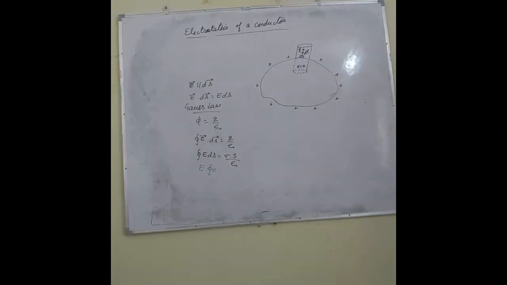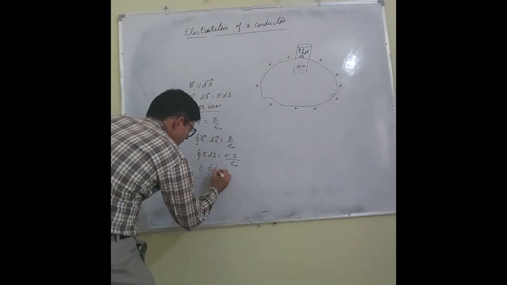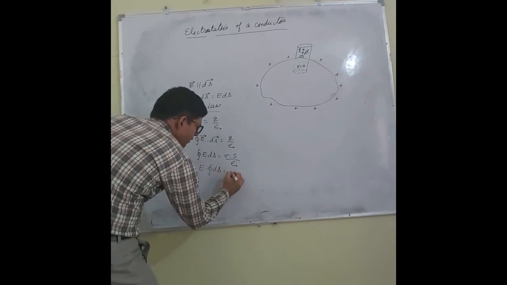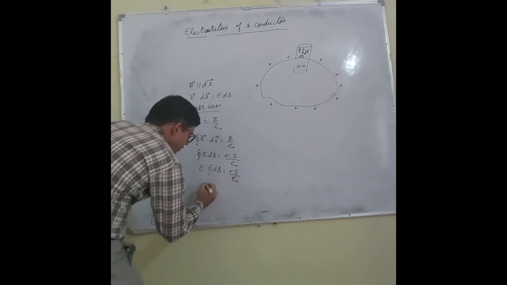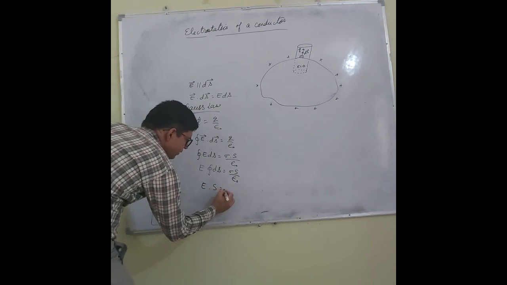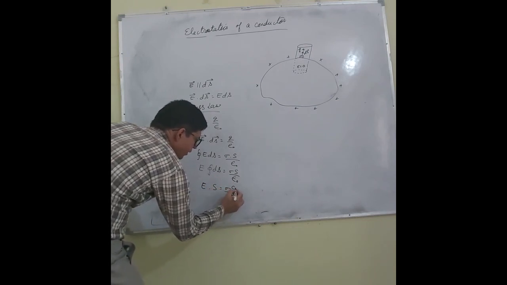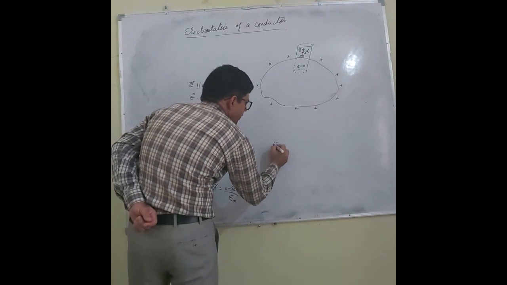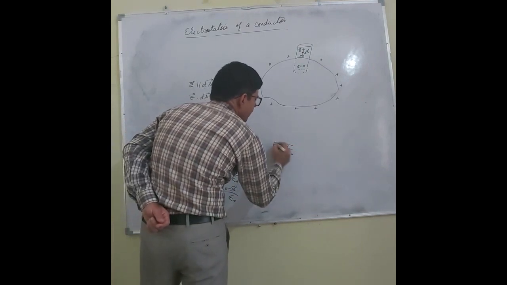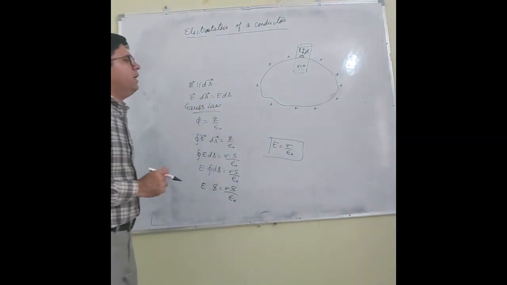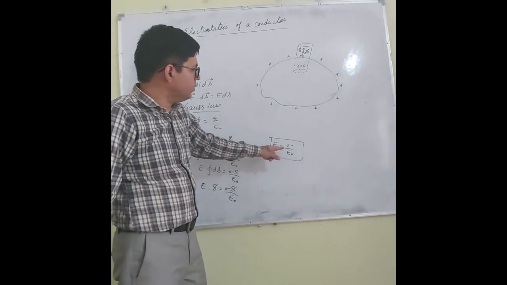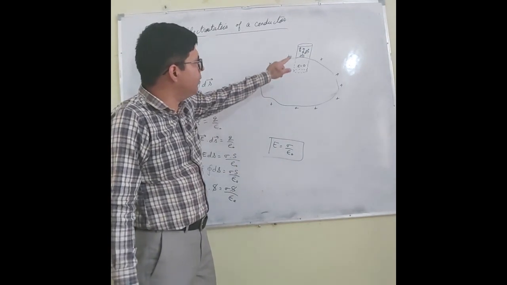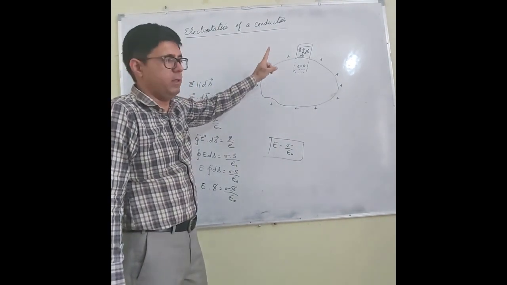E outside, integral of ds, equals sigma S over epsilon naught. The integral of ds is S, so sigma S over epsilon naught. S is cancelled, so I got E equal to sigma by epsilon naught. So this is the electric field intensity at the surface of a conductor, and it equals sigma by epsilon naught, and its direction will be along the upward normal.